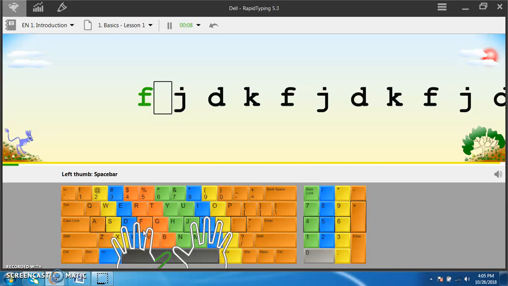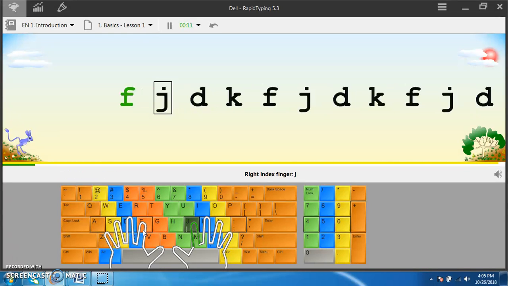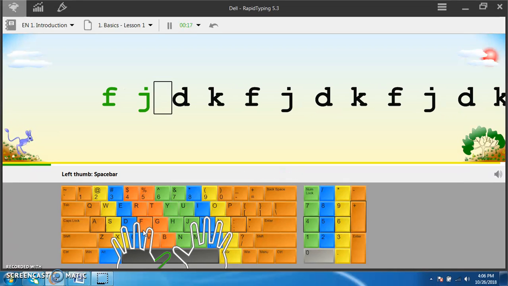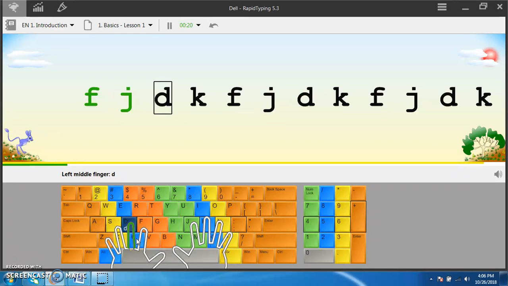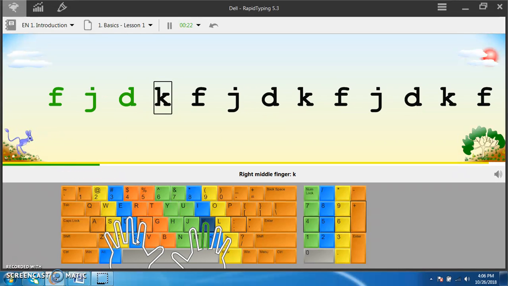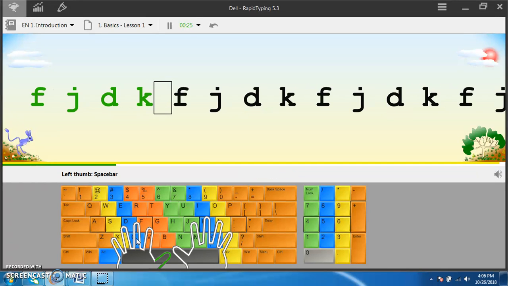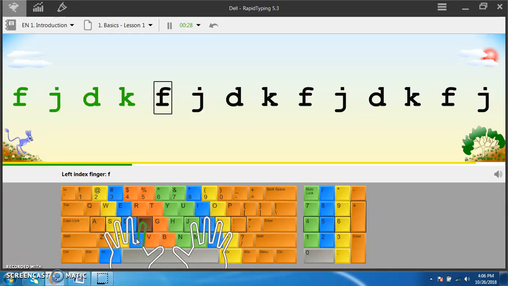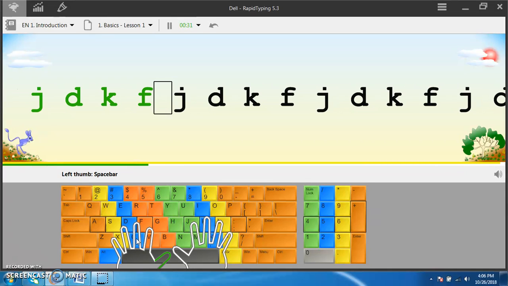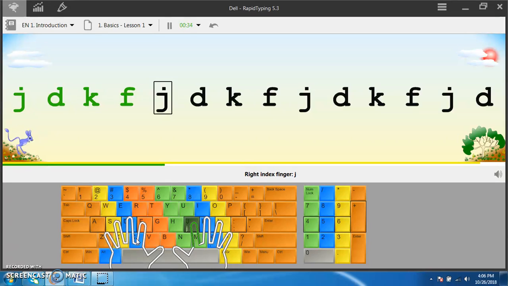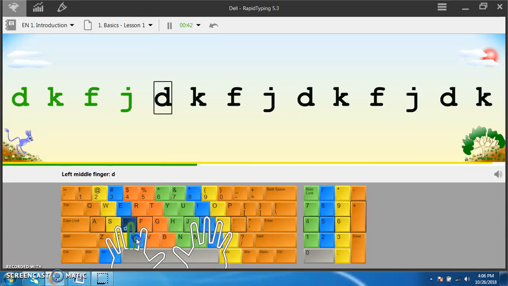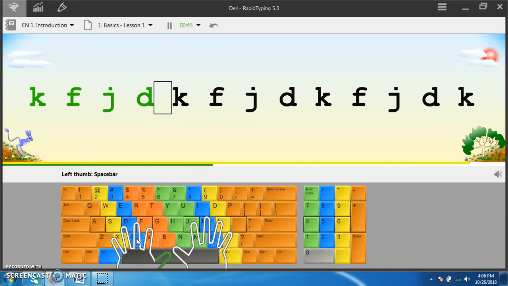We have to type F, now the space, now the index finger of the right hand, J, space, likewise D, again space bar, again the right middle finger, that means K, space, the left index finger, F, space, and for the J we have to use the right index finger, J, space, G. Likewise, you can do more practice for typing.